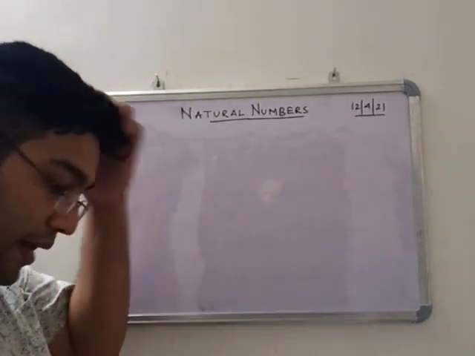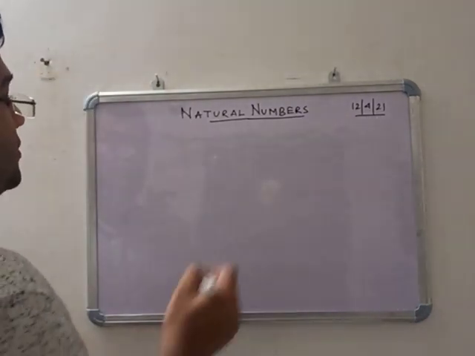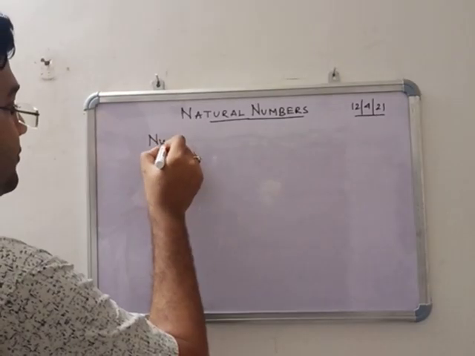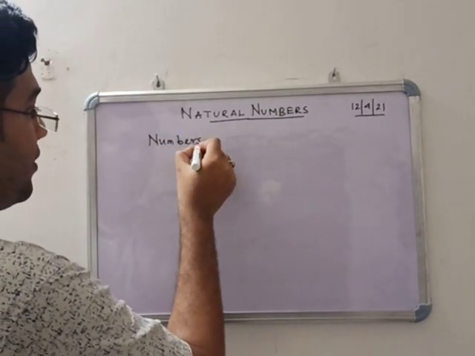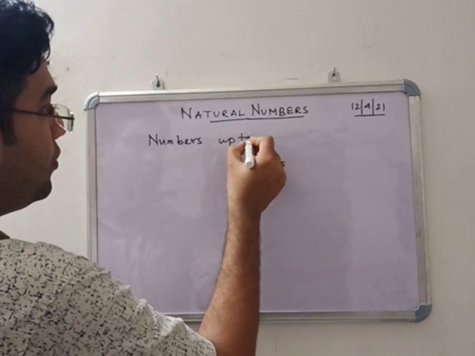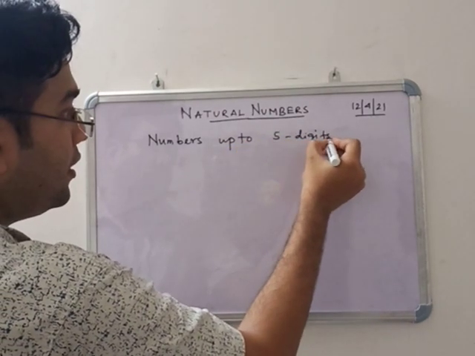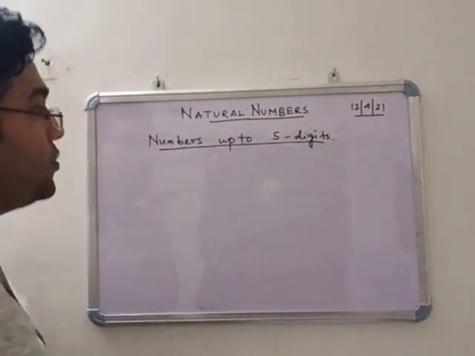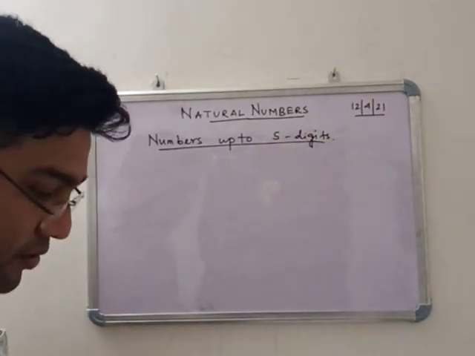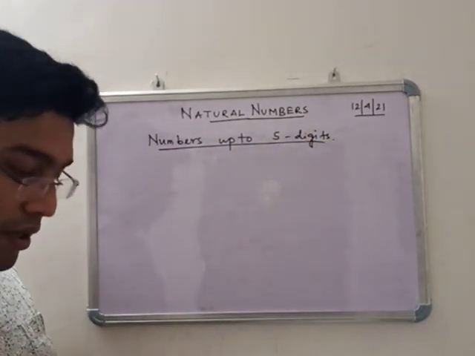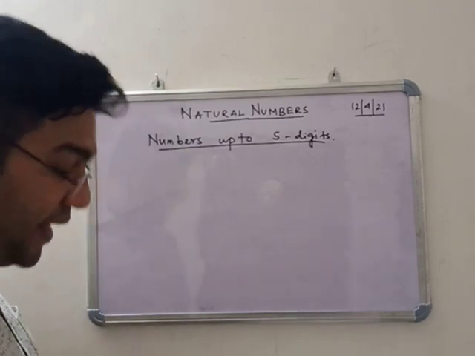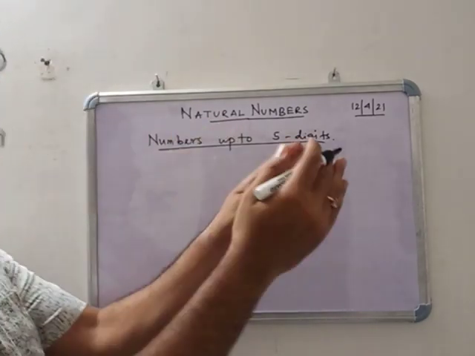Now numbers up to 5 digits. So what are the numbers up to 5 digits? For a numeral we start from the extreme right.